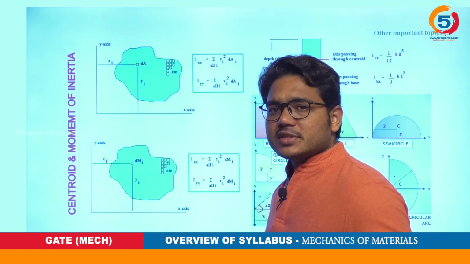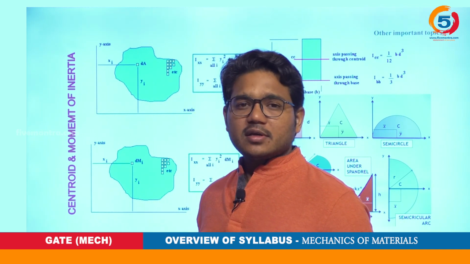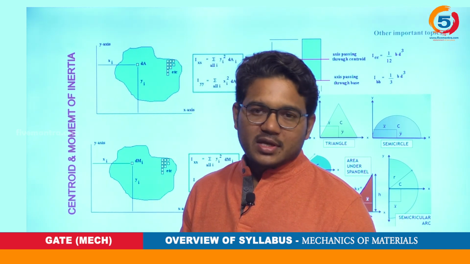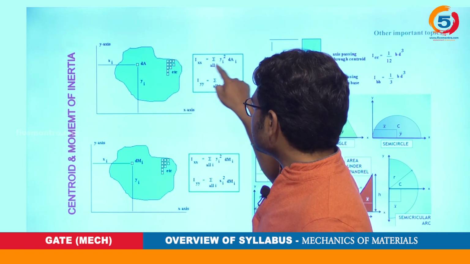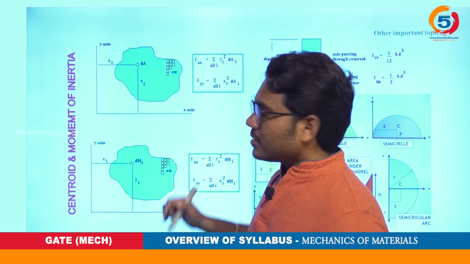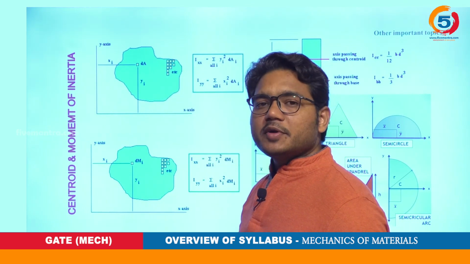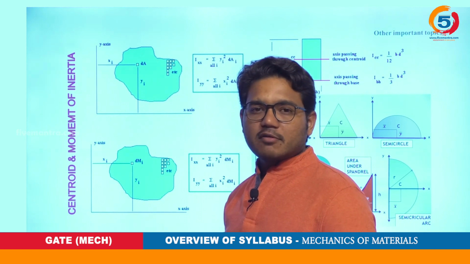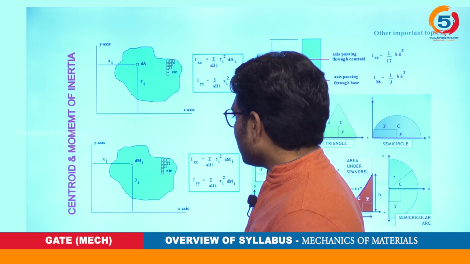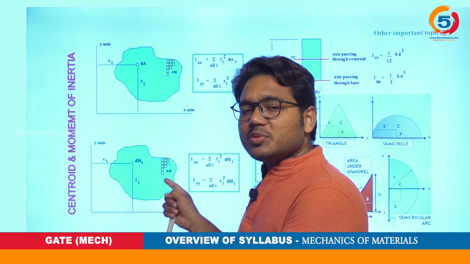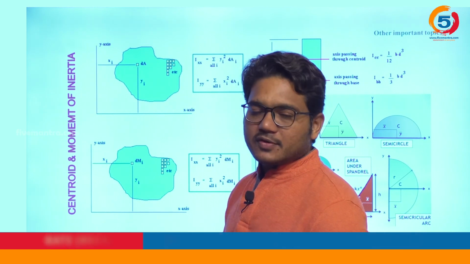Then what is the moment of inertia? Moment of inertia is of two kinds: area moment of inertia and mass moment of inertia. As you can see in this first picture, this formula shows the second moment of area, which is called moment of inertia. That is one definition of moment of inertia. Another definition is the second moment of mass, which is called mass moment of inertia.